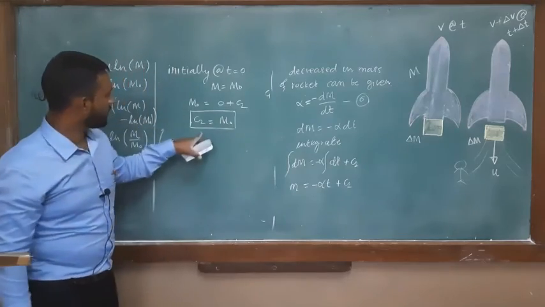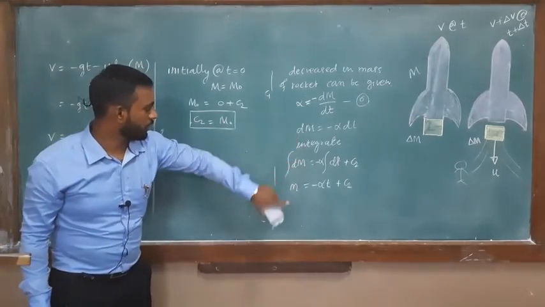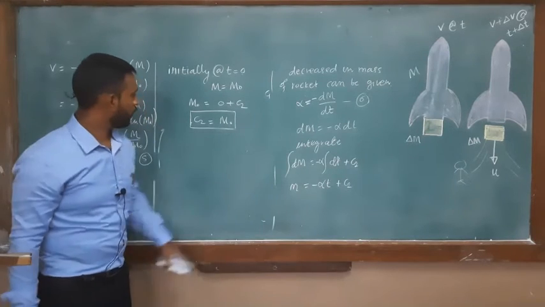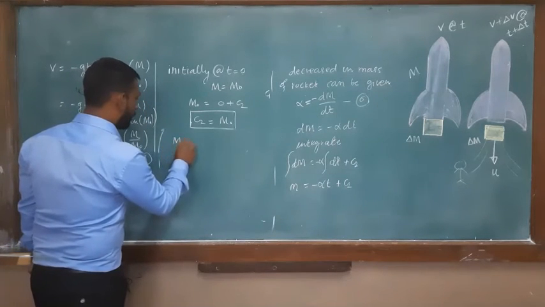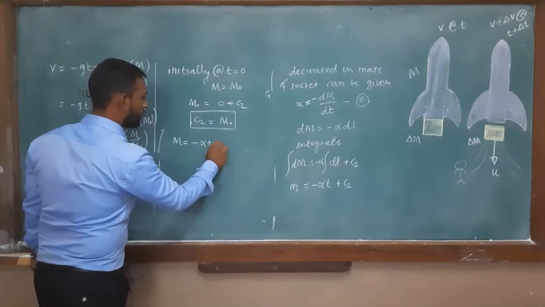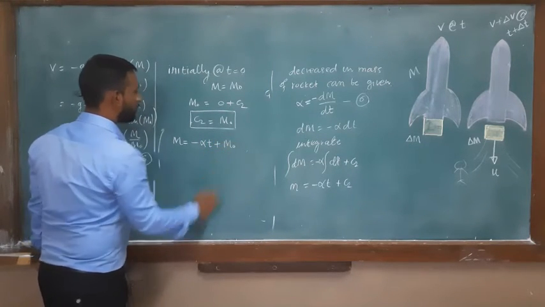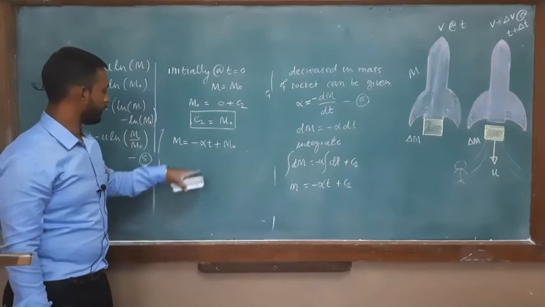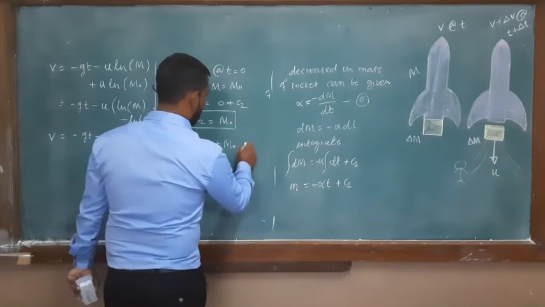Put c2 equal to m0 in this equation. What do you get? m is equal to minus alpha t plus m0. This is equation number 7.